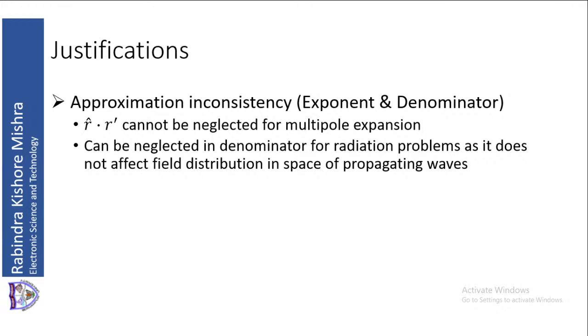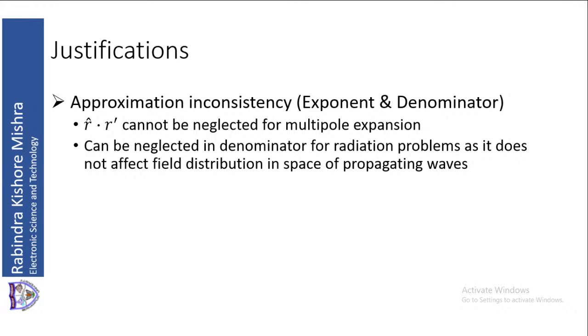Then the difference between the observation point and source, which is 500 kilometers minus 2 meters, will be approximately equal to 500 kilometers. In terms of kilometers it will be very small. Therefore it is approximately 500 kilometers, so we can neglect it in the denominator.